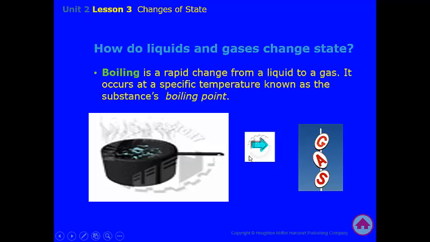How do liquids and gases change state? Boiling is a rapid change from a liquid to a gas. It occurs at a specific temperature known as the substance's boiling point. So each liquid would have a boiling point. You could find the boiling point for the liquid, and it would change from a liquid to a gas.